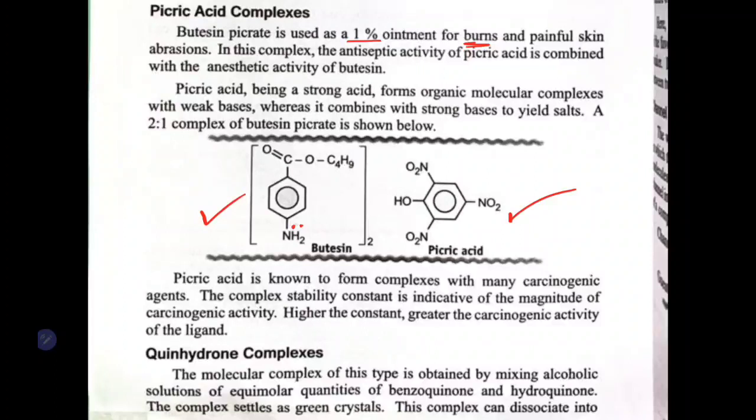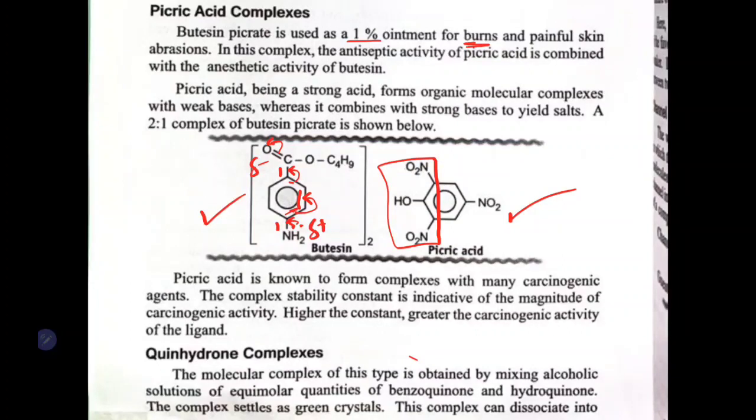There will be a lone pair here, this lone pair will be shifted here, and there will be formation of a double bond. Whatever double bond is there here, it will shift here. Then whatever double bond is there here, it will form a double bond here, and this double bond will shift here and form negative, and this will form positive, and this will attract the molecule.